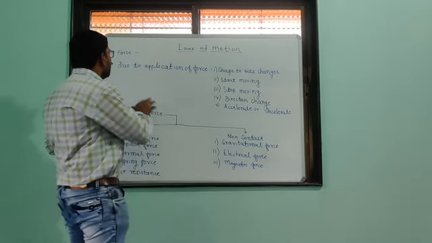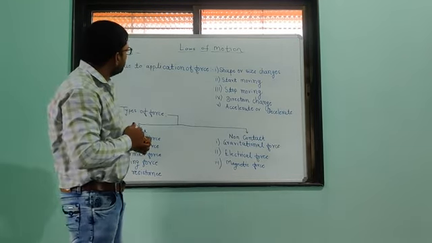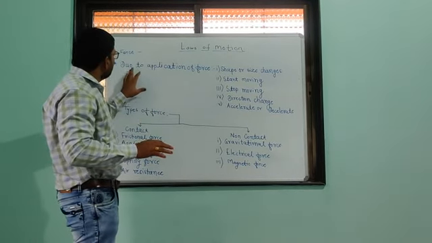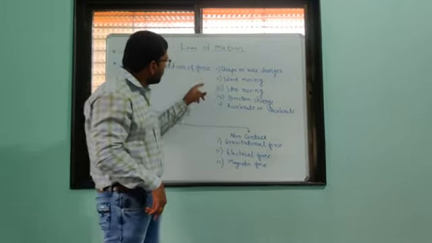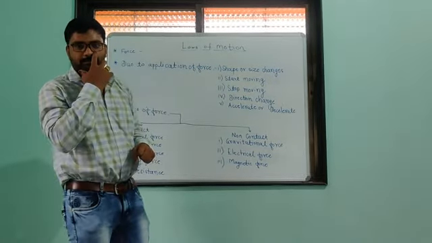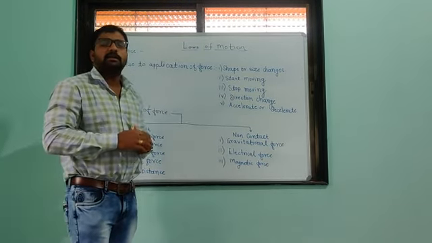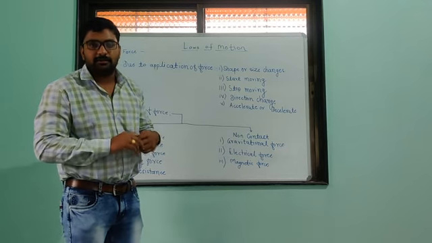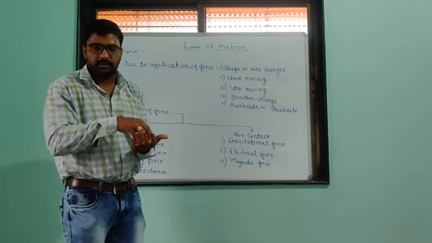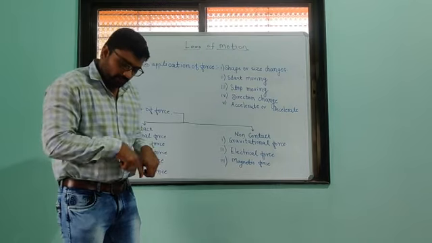Now the next topic is what happens if we apply force on some object. Let's see some examples. First, due to the application of force, the shape or size of the particular object changes. Let's take a very simple example of making chapati. Initially we take some atta in a round shape. Then we apply force on that atta. So what happens?